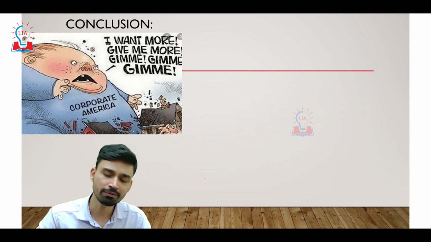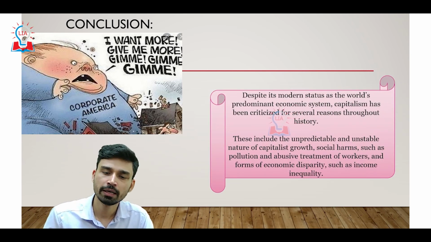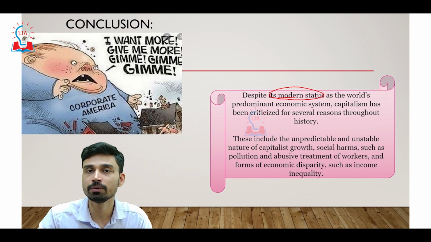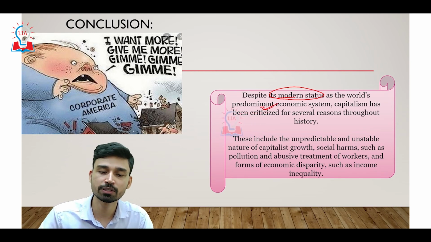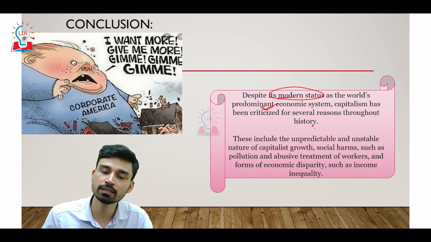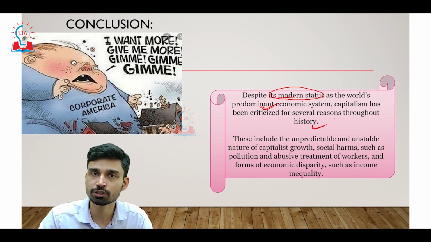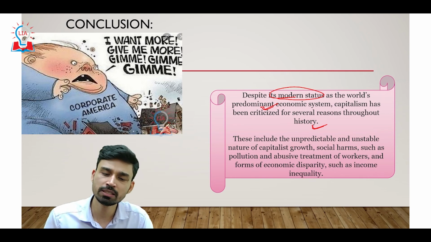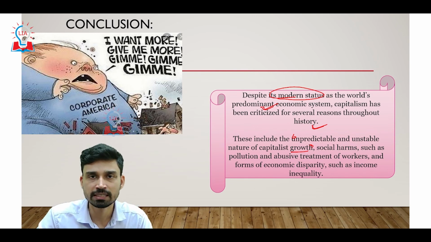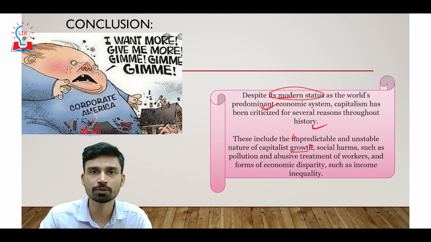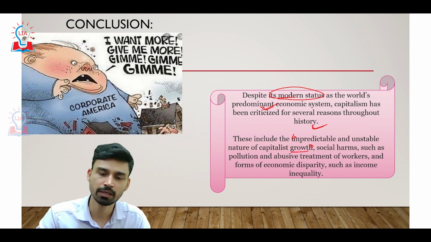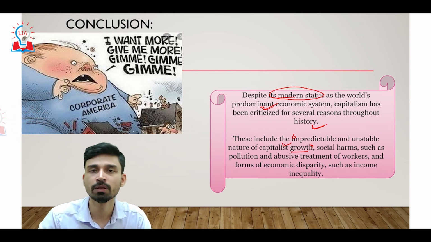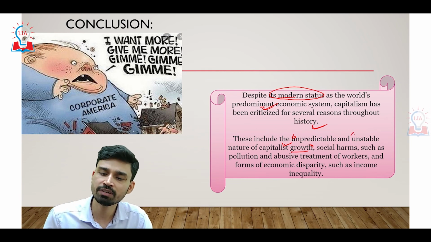So what we can say about capitalism is that though in modern times it has been declared the world's predominant economic system, it has been criticized for several reasons throughout history. So what are the reasons on which the criticism of capitalism is based? These include the unpredictable and unstable nature of capitalist growth, because today our GDP growth rate might be 10%, 12%, 14%, but we cannot guarantee that it always remains so. Maybe in 2-3 years from now it can even fall back down to 6%, 7%, 5%. So the growth that happens in a capitalistic system is unpredictable and also very unstable in nature.